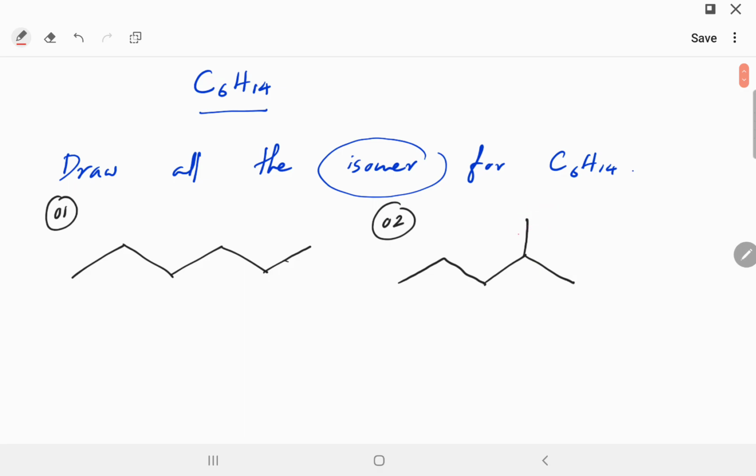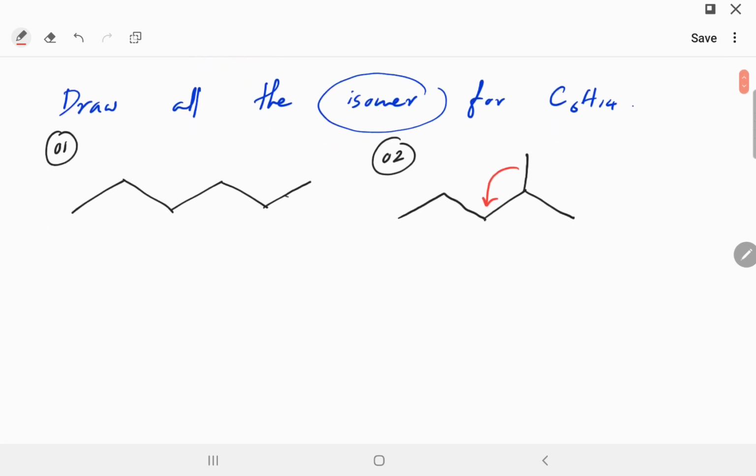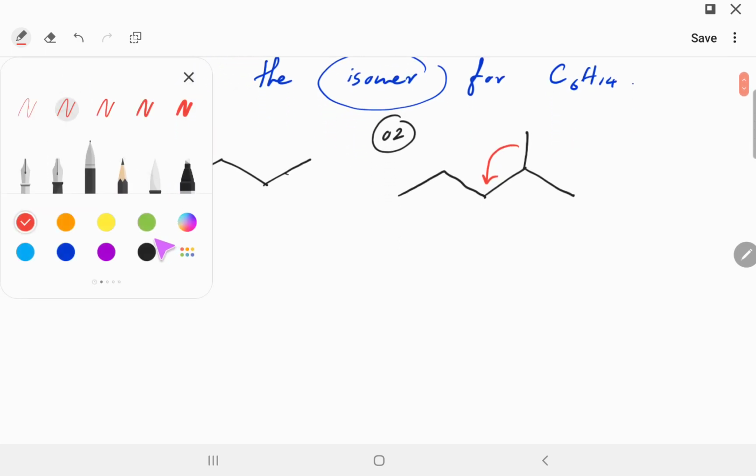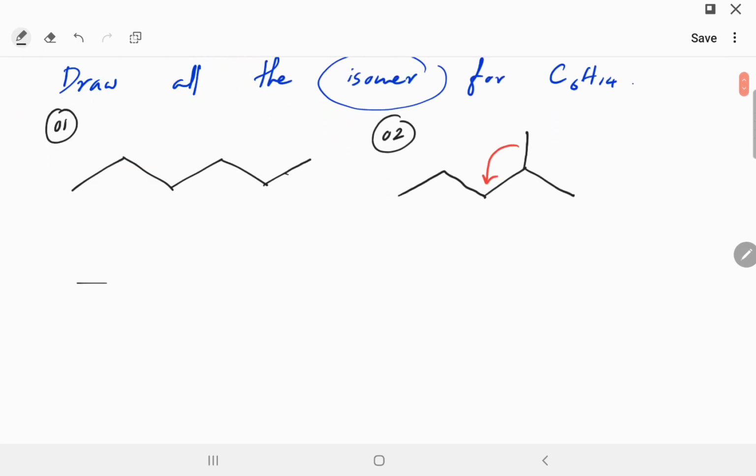Now what you can do is move the same CH3 group to the next carbon. It will be different because this second isomer is not symmetric. So if you do that, what you're going to have is something like this. You have the same 5 carbons straight: 1, 2, 3, 4, 5, and then the CH3 group will be here. Okay, this is the third isomer.